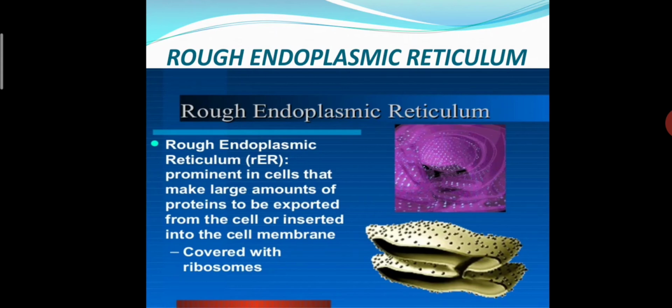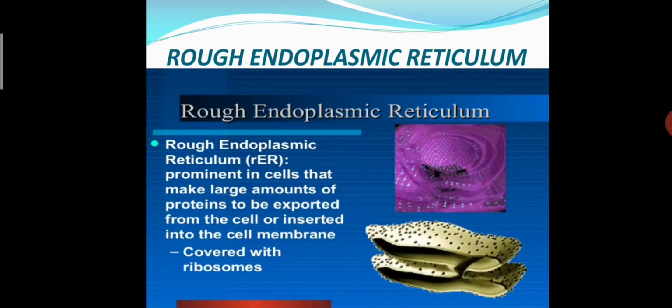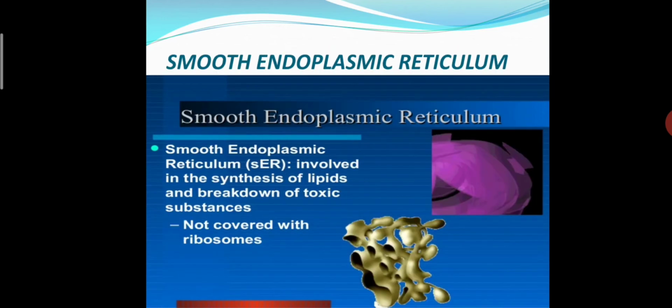The next one is covered with ribosomes also. You know, ribosomes make protein. So this rough one is covered with ribosomes. This one is our smooth endoplasmic reticulum. Students, the smooth endoplasmic reticulum is involved in the synthesis of lipids and breakdown of toxic substances. Understand, students, what does the rough endoplasmic reticulum do? It makes a large amount of protein, as is to be expected in the cell.